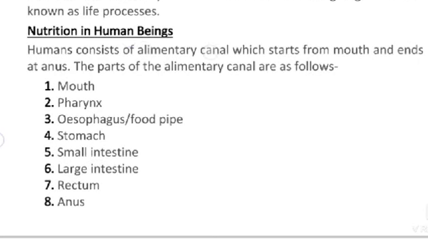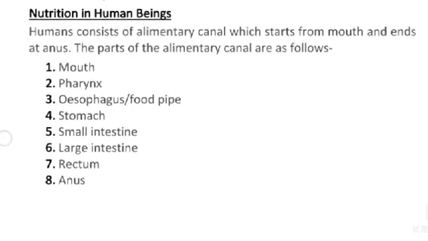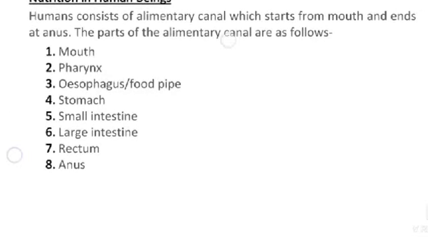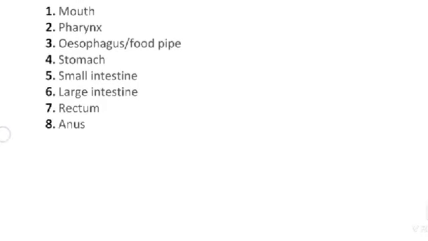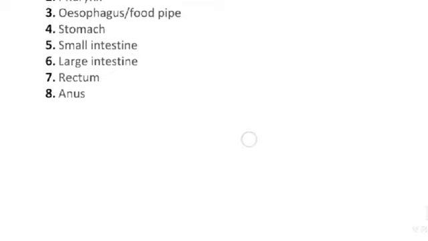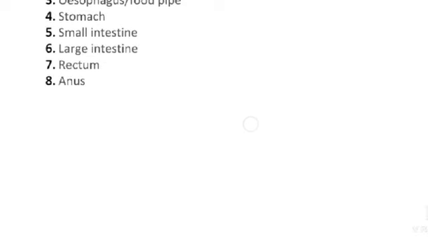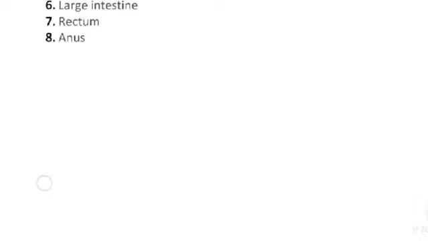Humans consist of an alimentary channel which starts from the mouth and ends at the anus. The parts of the alimentary channel are as follows: mouth, pharynx, esophagus or food pipe, stomach, small intestine, large intestine, rectum, anus.